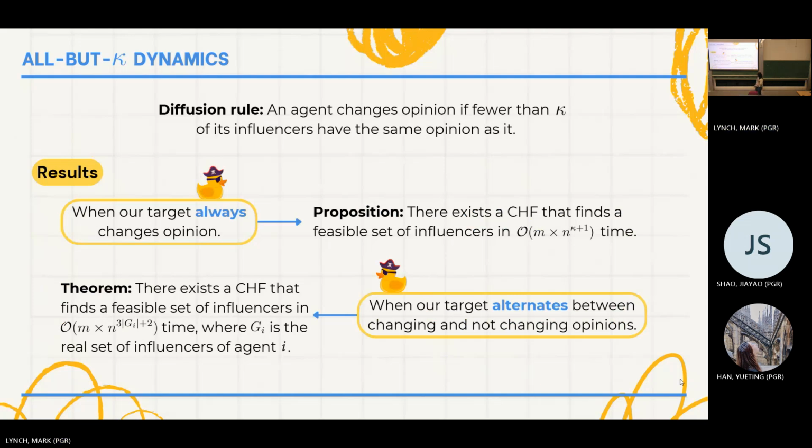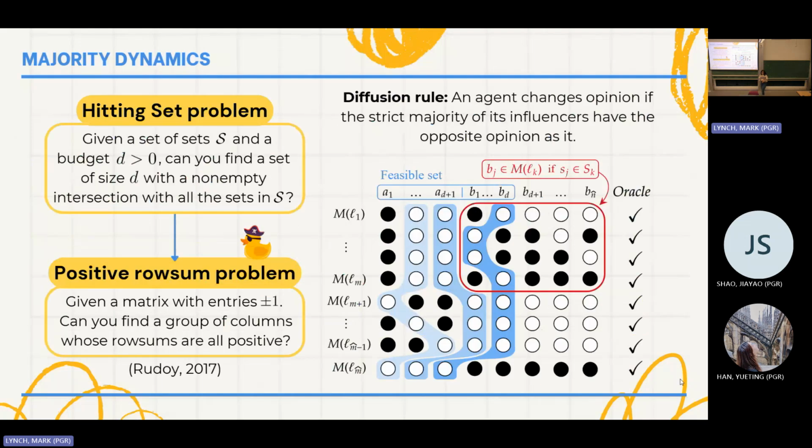In this case, we go back to a specific case, which is the majority dynamics, which we can model as a specific case of the all-but-kappa. And for that, we find that there's a related problem called the hitting set problem that looks similar to what we're doing. The hitting set problem tells us that if I have a collection of sets and a budget D, I want to find a subset with no more than D elements that has a non-empty intersection with all the sets in my collection of sets.